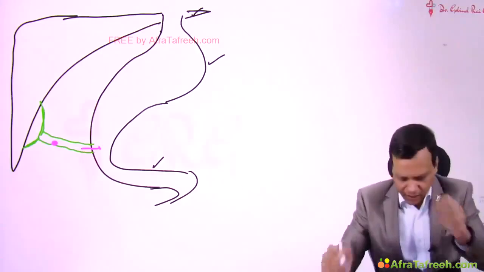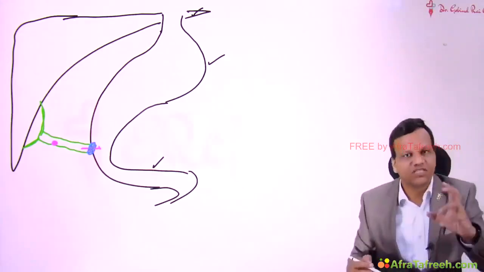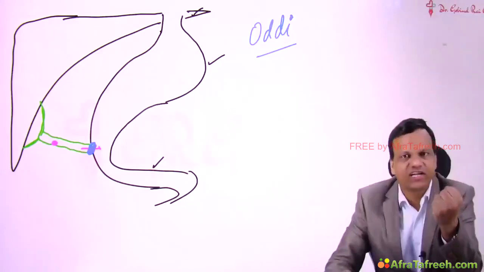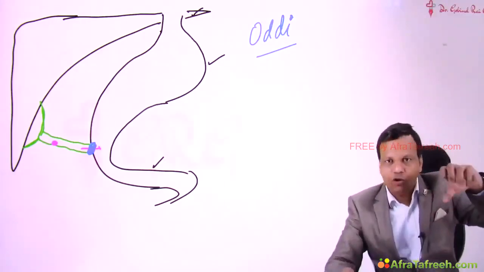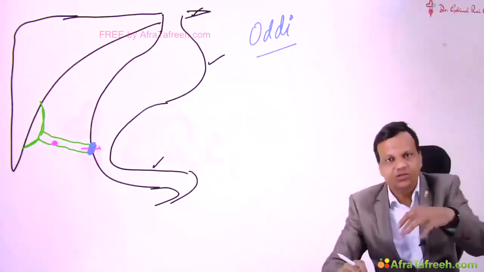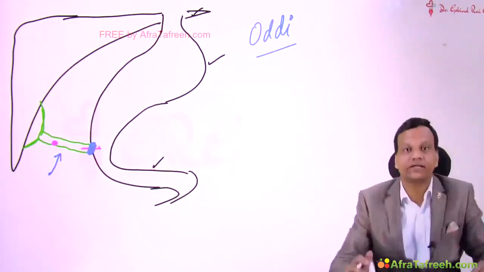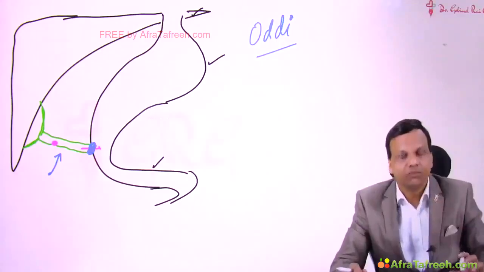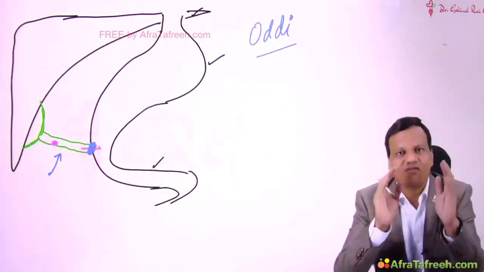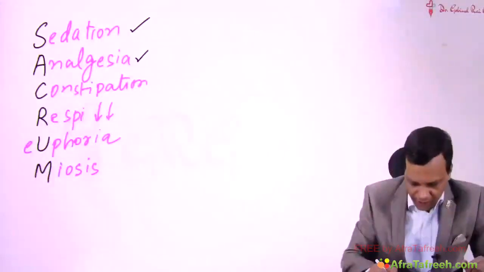It stops this pain, but in addition, what morphine does is it causes spasm of this sphincter. The sphincter present here is the sphincter of Oddi. So morphine causes spasm of the sphincter of Oddi. What happens is the bile duct keeps on contracting, but the bile cannot be drained because spasm is already there. When bile cannot be drained, that will increase intrabiliary pressure, and when intrabiliary pressure increases, there is a risk of rupture of the bile duct. We will not like to take that risk, because if the bile duct ruptures, then we need to do surgical treatment. So morphine or opioids are avoided in patients with biliary colic. Clear? So this is important about analgesia.